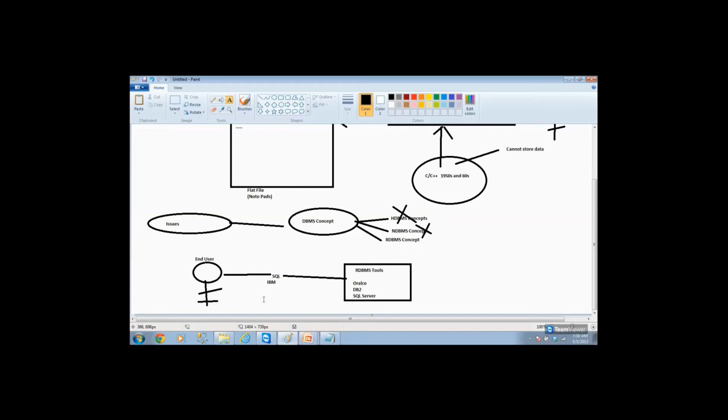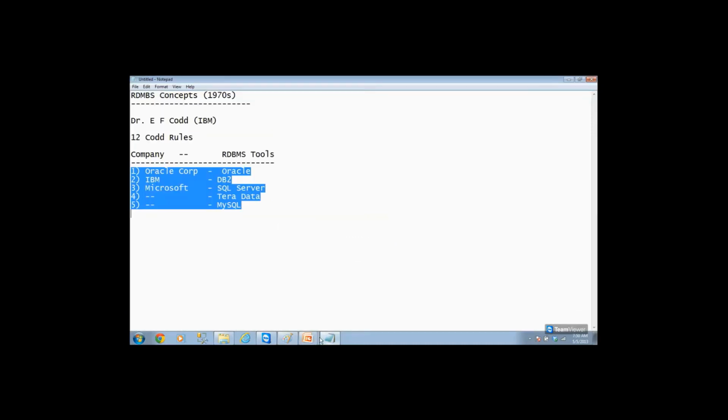What is it that you do? You store the data, and you retrieve the data efficiently. Now, Oracle says my language is PLSQL, because they modified SQL and named it PLSQL, Procedural Language SQL. IBM says my language name is SQL for DB2.